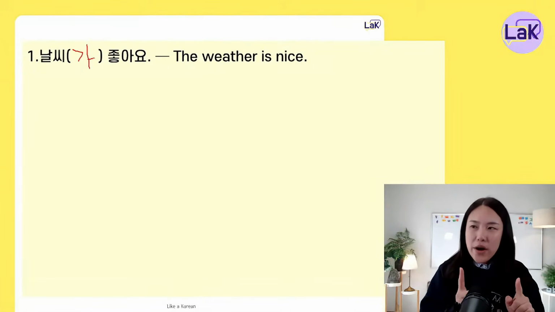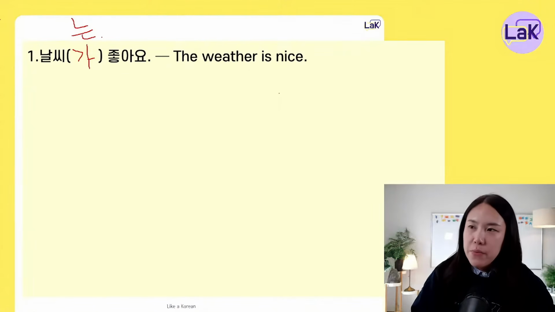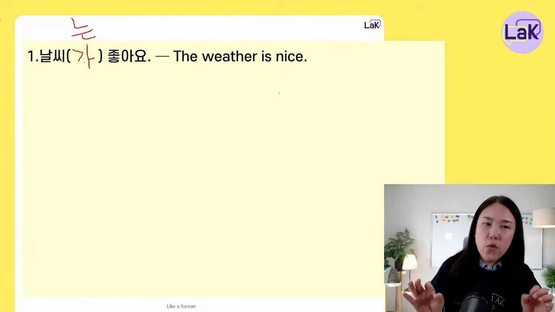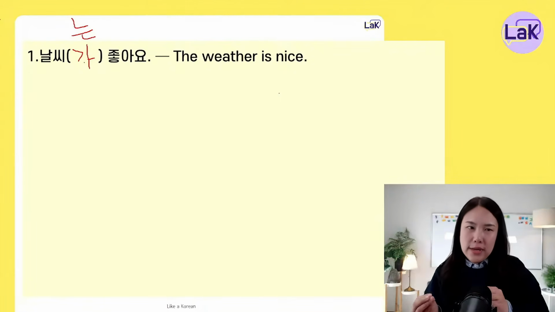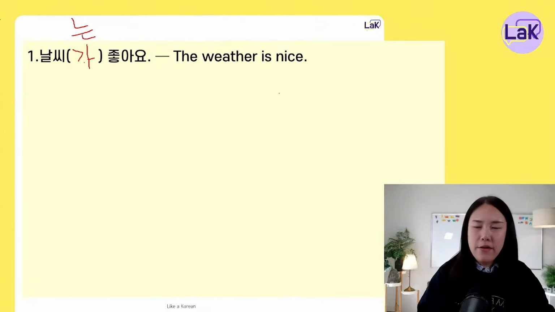날씨가 좋아요. Or you can also say 날씨는 좋아요. I'll tell you the difference between 은는 and 이가 a bit later. For now, let's focus more on 은는 and 을을. Okay. Now, the second one.